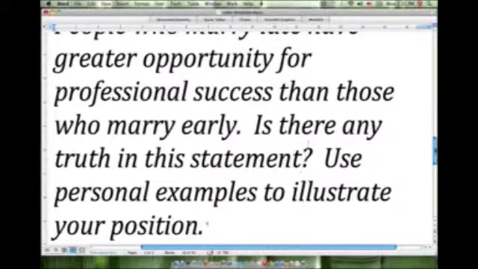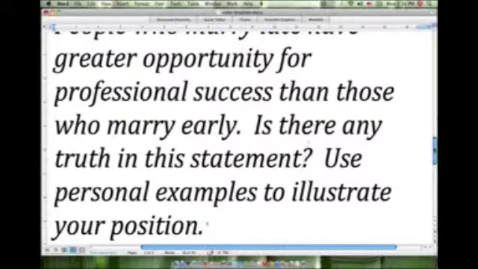In this case, we're going to have to think about some experiences that we've had, or perhaps that another person that we know has had, that support our position when writing this essay.